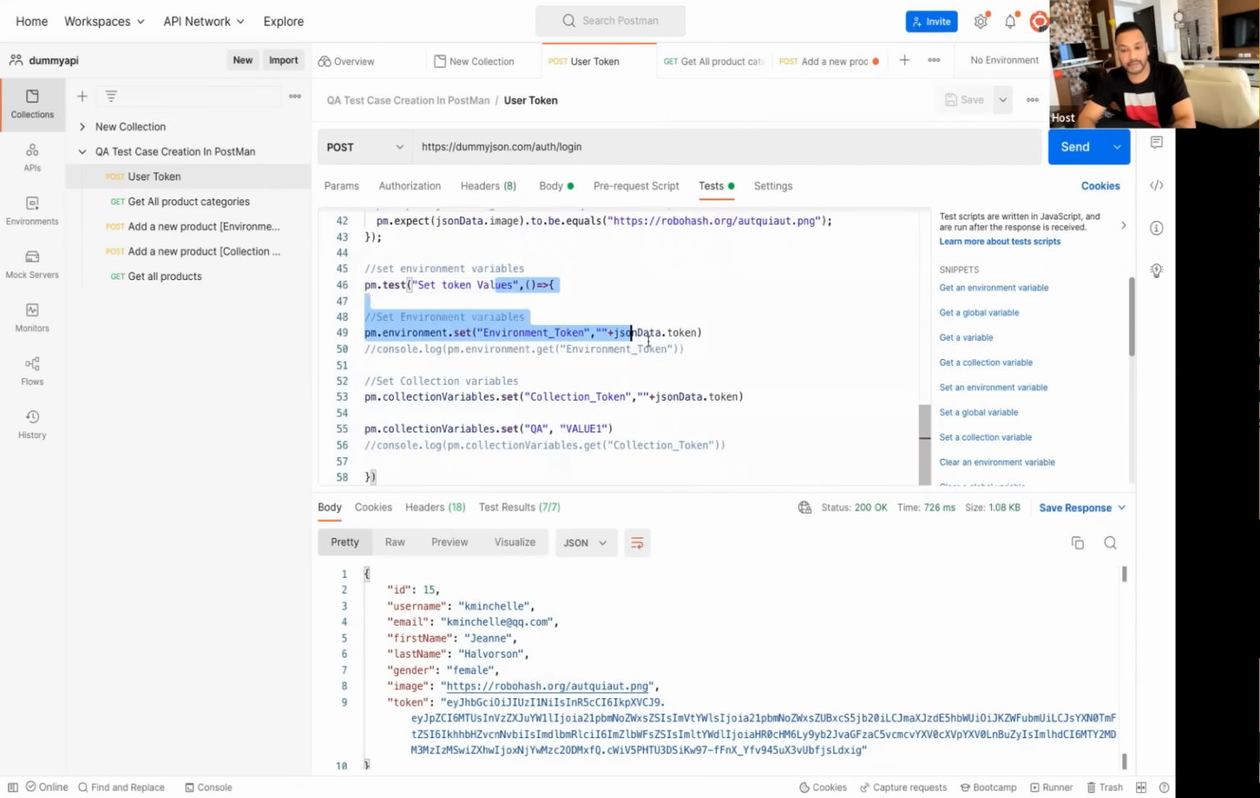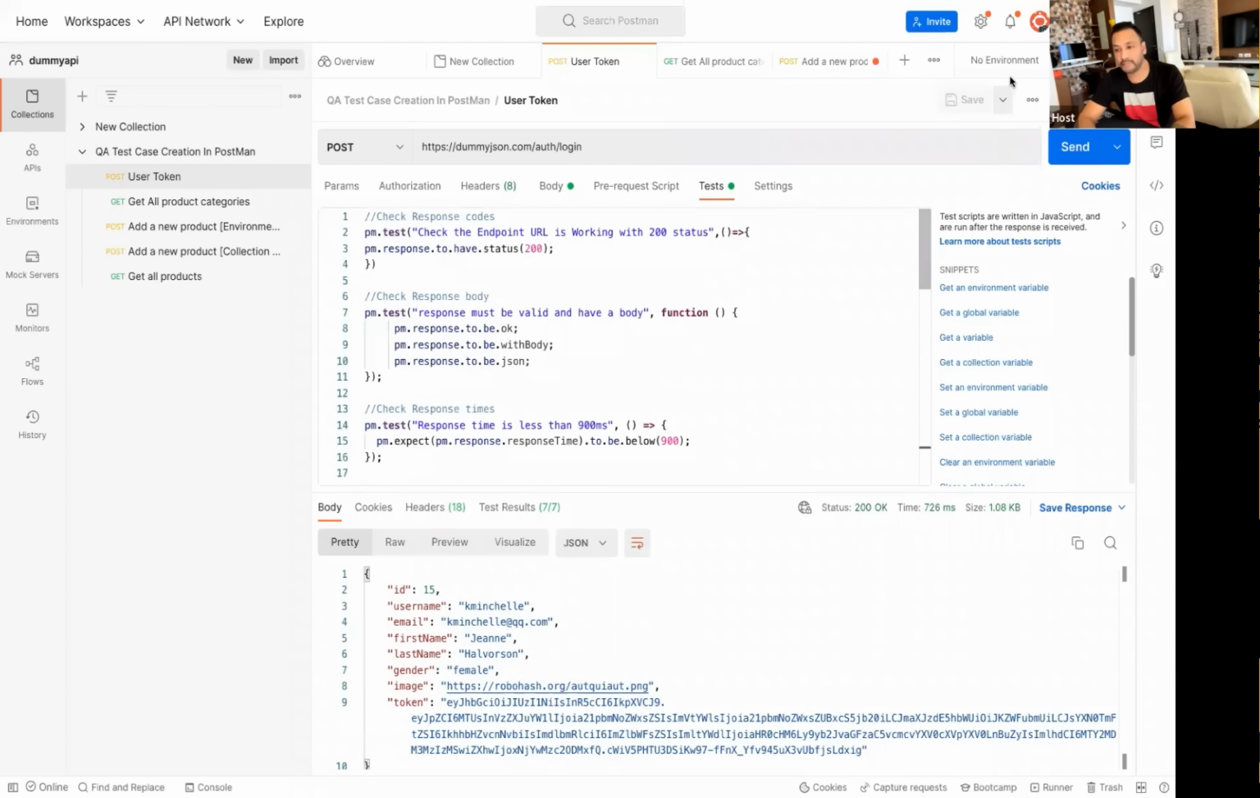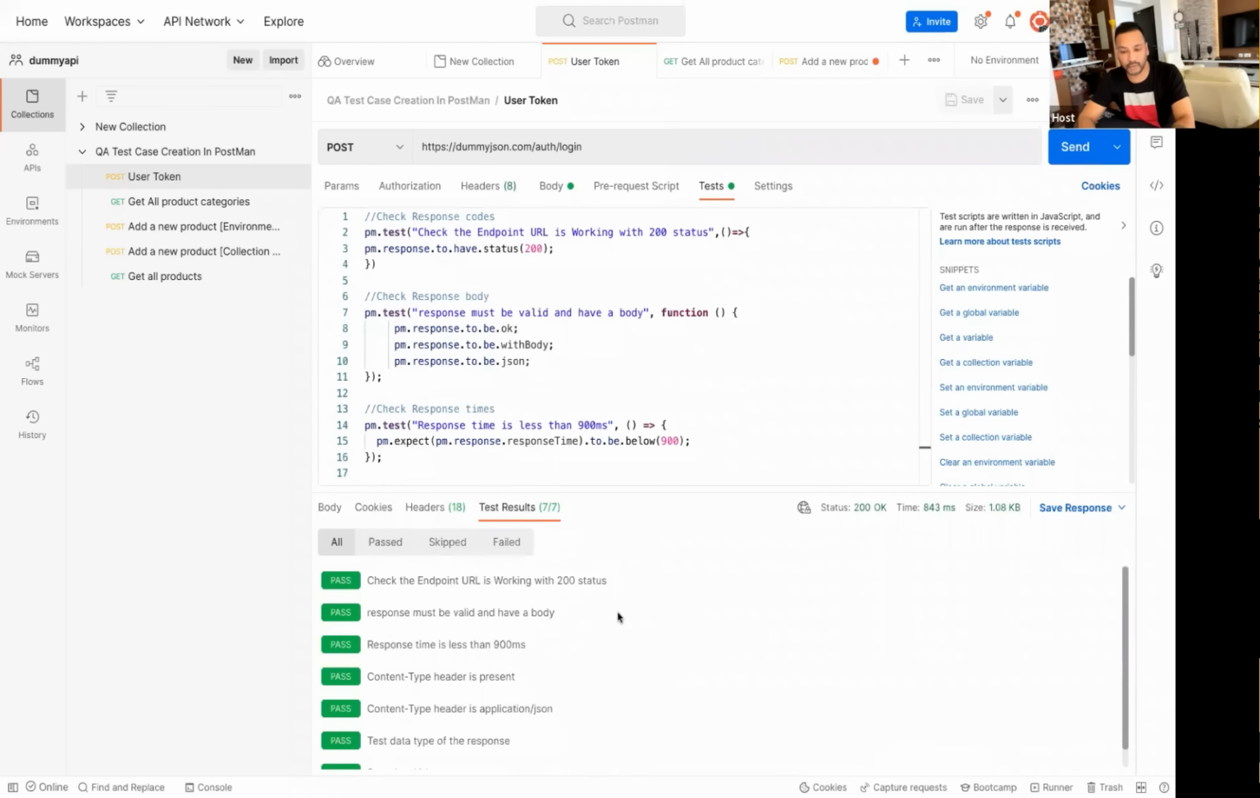Some environment variables I'm checking. So there are multiple checks that I can perform once we get it. For example, let's see if I'm hitting this particular endpoint, and here we will see the test result over here. And you can see that all my test cases got passed over here like this.